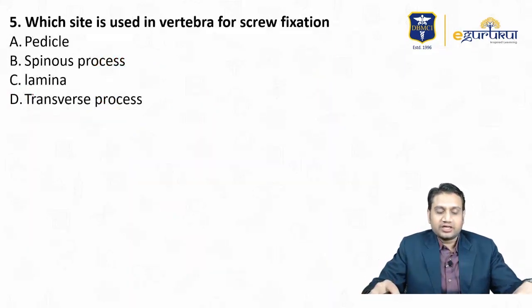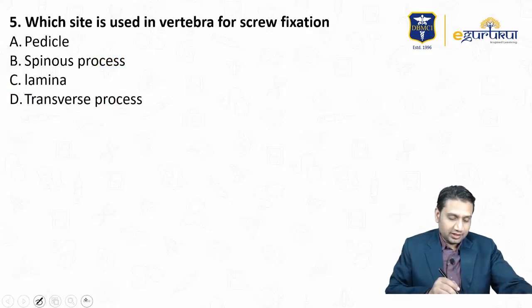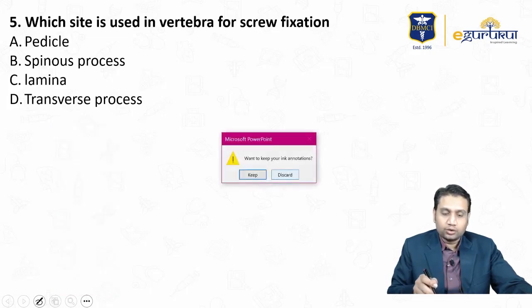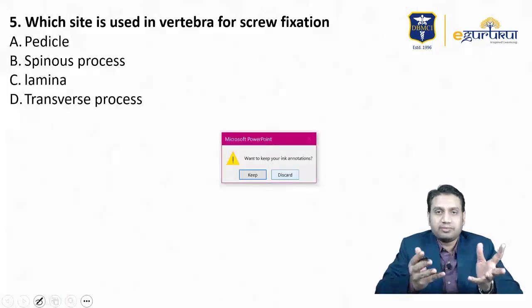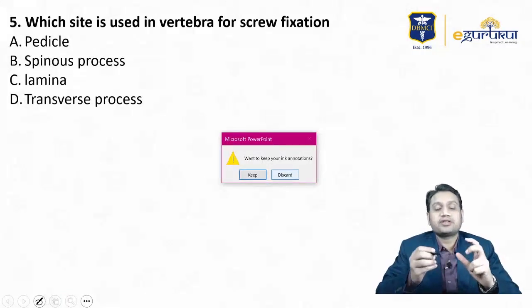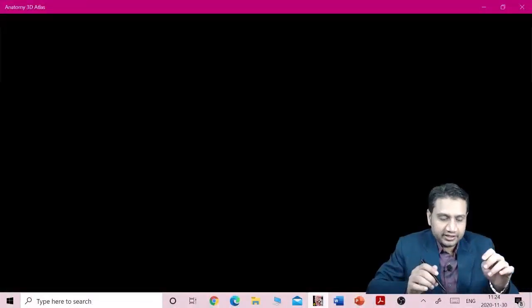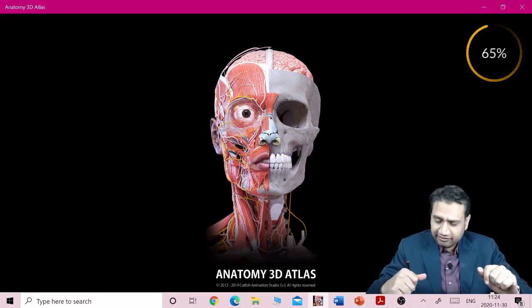Which site is used in vertebra for screw fixation? Okay, this was a kind of topic where I found many students getting worried, and how to fix the vertebra. An image was given and a screw was given, probably like that, and they asked you from where to fix the screw. Now understand, if you are putting a screw in the body of vertebra, let me show you certain anatomical pictures. It will be easy for us.